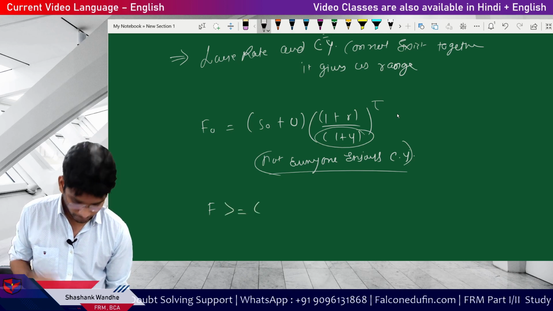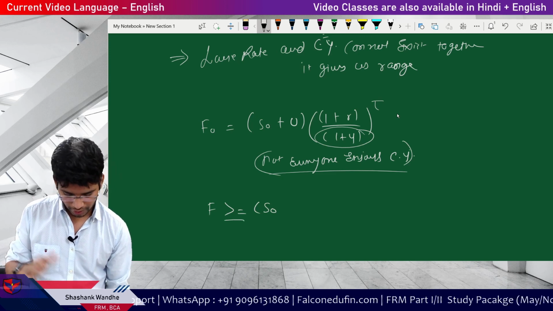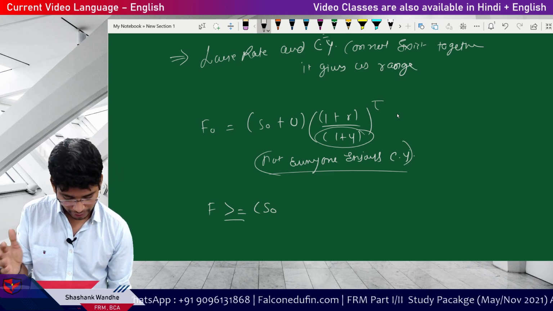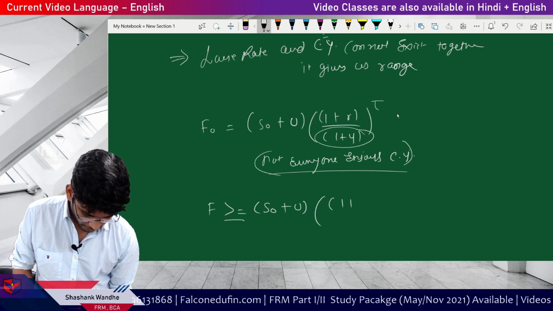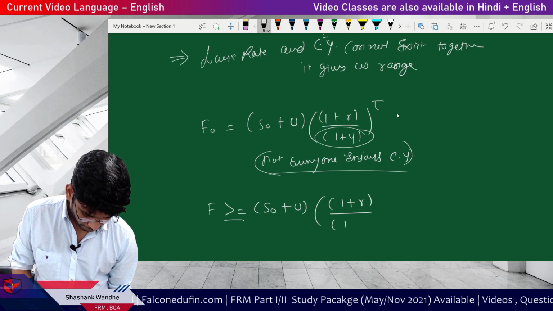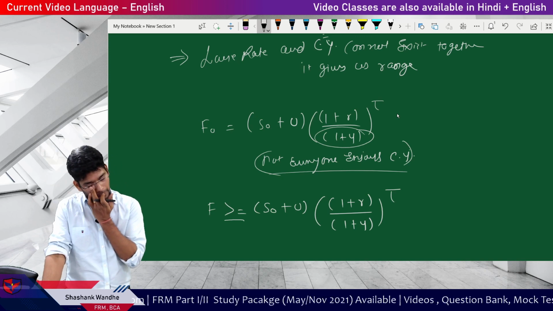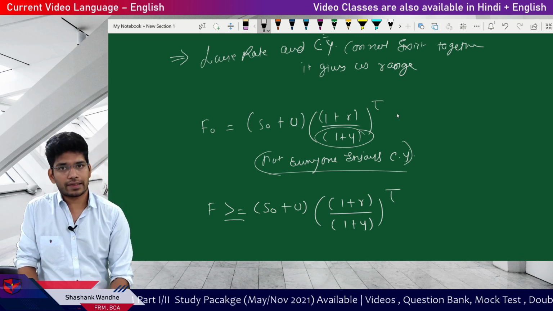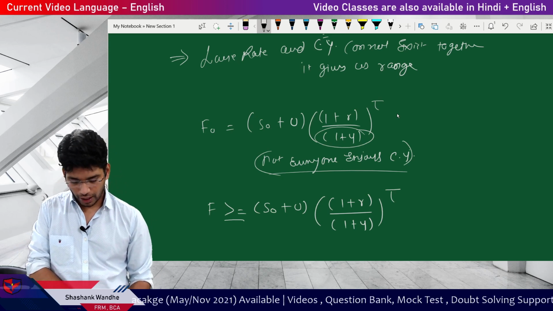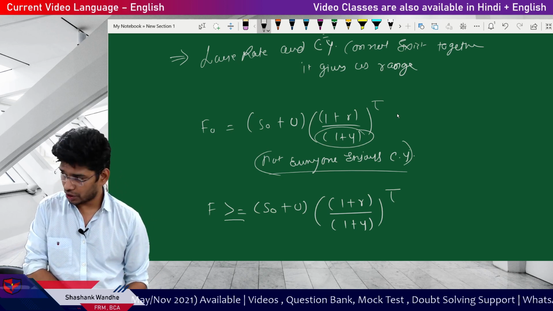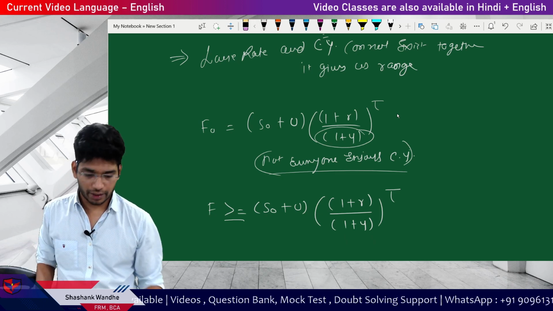We get a new formula, the same formula but with a different sign: forward prices can be greater than or equal to S0 plus U, then 1 plus R divided by 1 plus Y to the power T. Okay, you understood why forward prices can be higher? Because for some people, if I don't assume this yield in the calculation, then I will get a forward rate which is greater than this.